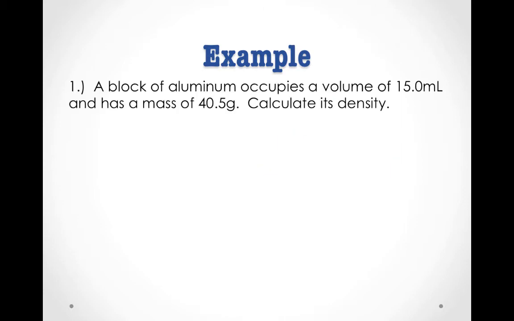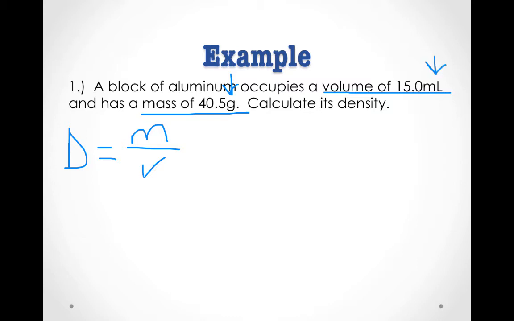We want to calculate the density of a block of aluminum with a volume of 15.0 milliliters and a mass of 40.5 grams. Let's start by writing our equation. Density equals mass over volume. Since we measure density in grams per milliliter, let's quickly check that our units are correct. We have grams for our mass and milliliters for our volume. If they weren't grams and milliliters, we would have to convert our units. So let's plug in our values.